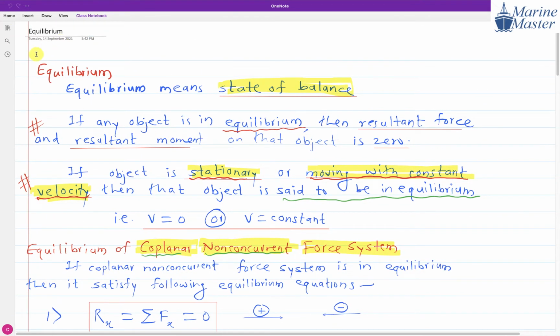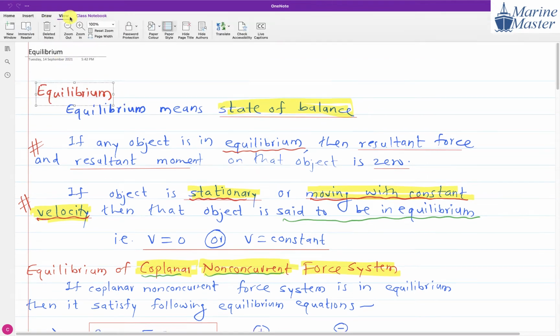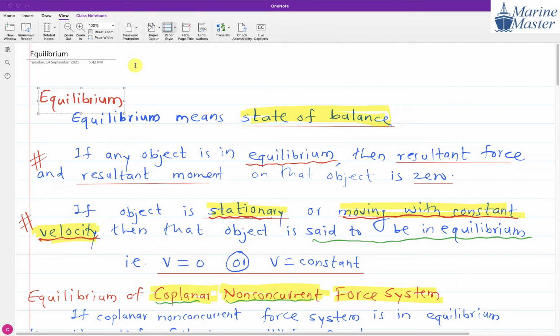Now give the next heading, equilibrium. What is meant by equilibrium? Equilibrium means state of balance.